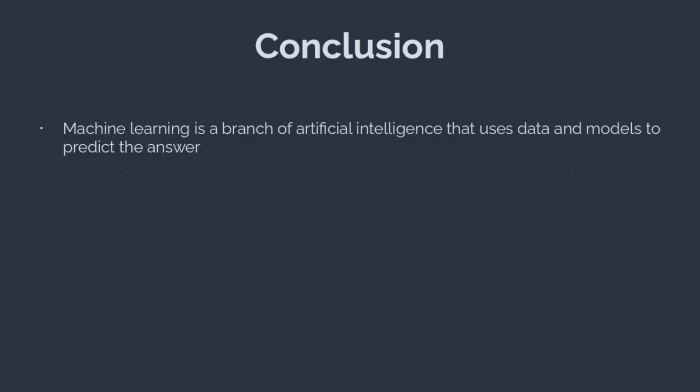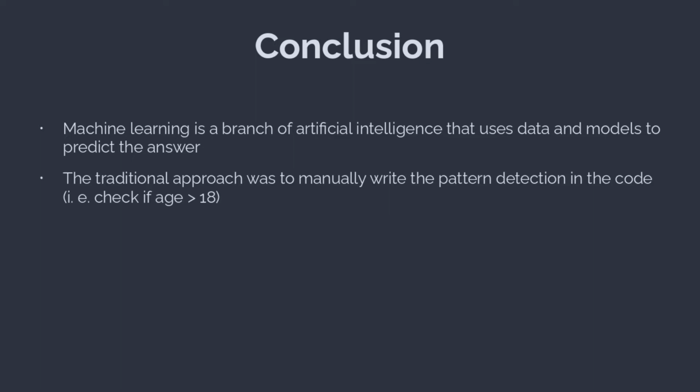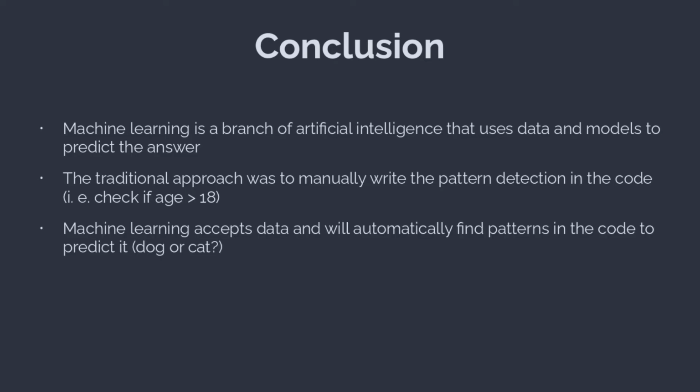In conclusion, machine learning is a branch of artificial intelligence that, given data, will train models to be able to predict answers. The traditional approach, which is what existed before machine learning, was to manually write rules that would be able to classify or predict the answers given the data. And the machine learning approach is that you're given data and it will learn the patterns by itself instead of manually writing them, and it would just give the answer after learning the patterns over and over.